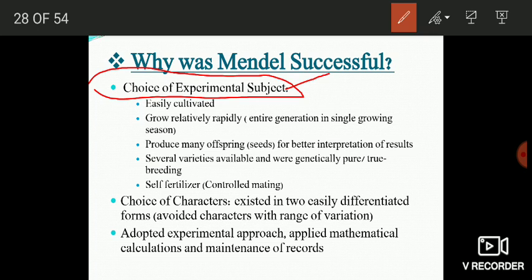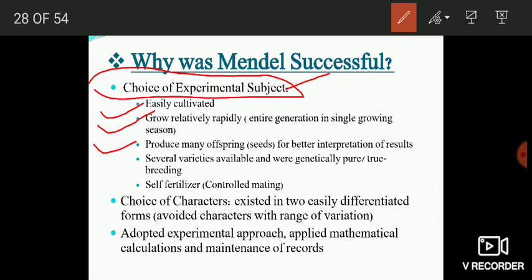Mendel was lucky that he selected the garden pea as his experimental plant for a number of reasons. The first one is that the garden pea is easy to cultivate. It grows relatively rapidly, which allowed Mendel to interpret the results of a cross in a single year.